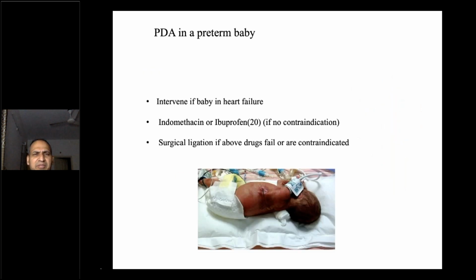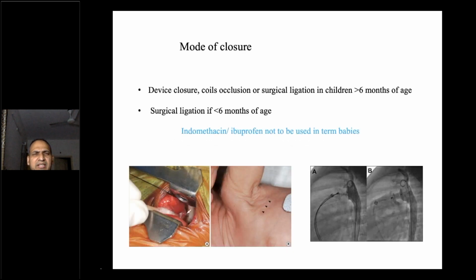Now, in case of a preterm baby, we intervene when there is heart failure, and indomethacin or ibuprofen has failed or is contraindicated. So, as I told, PDA can be closed either with a device, coil, or a surgical ligation, particularly if the child is more than 6 months of age.